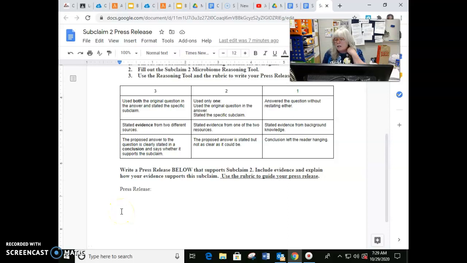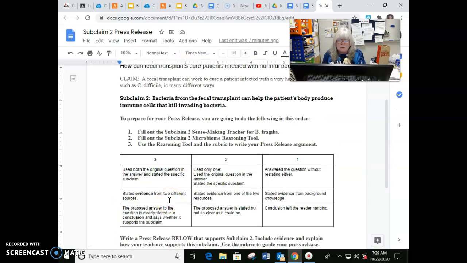One last thing, if for some reason Amplify isn't working, the articles and the charts and experiments are also in Google Classroom, where you can go back and look at them as well. If you're having technology problems, there should be no excuse for why you can't find that information, because it will all be right there in Google Classroom.